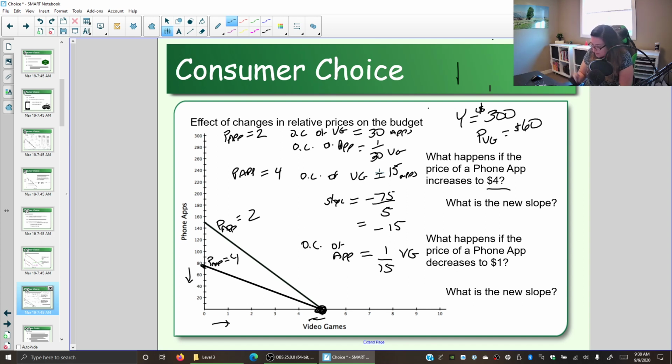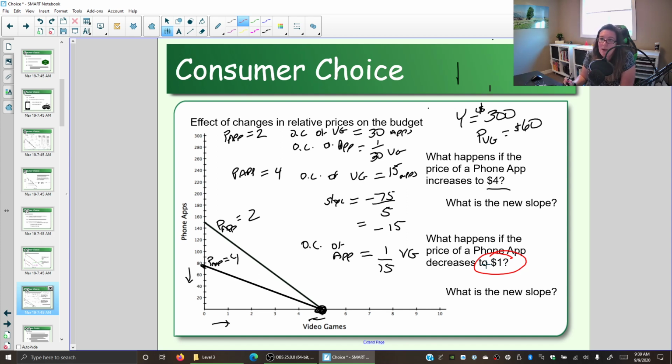All right, so what happens if the price of the phone app goes to $1? So we looked at $4. What if the price of an app is $1? So first, what happens to the budget line?